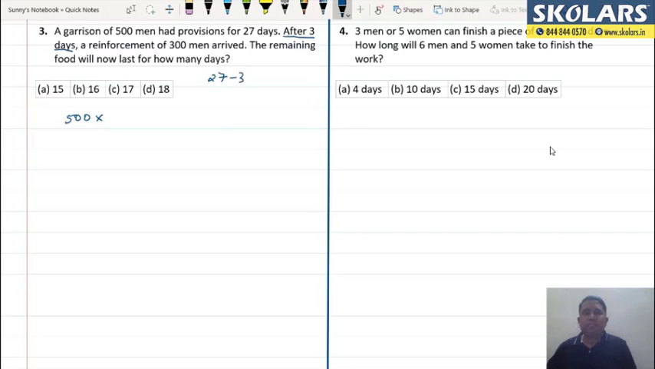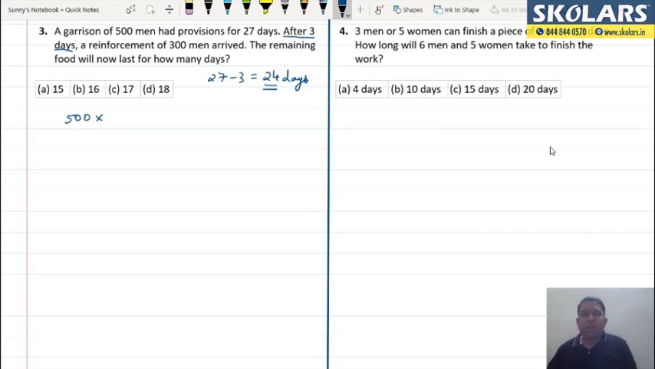27 minus 3, which is nothing but 24 days. This I am talking after 3 days. So we are looking at a scenario which is after 3 days. After 3 days I know that there is a reinforcement of 300 men that has arrived. Suppose this reinforcement does not come, then the food would have lasted for how many days? The food would have lasted for 27 minus 3, which is nothing but 24 days.